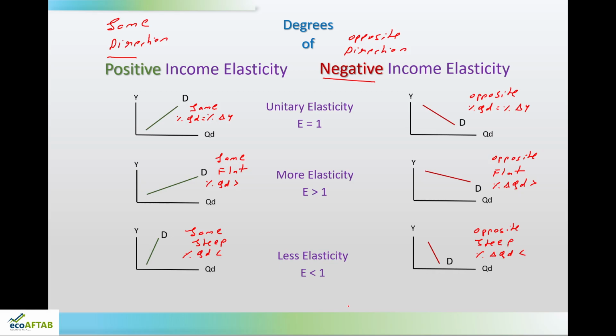It can be unitary, it can be more, it can be less. Similarly, negative income elasticity also, it can be unitary, it can be more, and it can be less. Now, the last part we shall just try to solve one example with regard to how to calculate income elasticity of demand. Before that, more elastic positive income elasticity is applicable for luxury goods, and less elasticity in case of positive income elasticity is applicable to necessities. So, luxury goods, what will happen? Little change in income, more increase in demand, whereas for necessities, more change in income, little change in demand. That is what we can see.